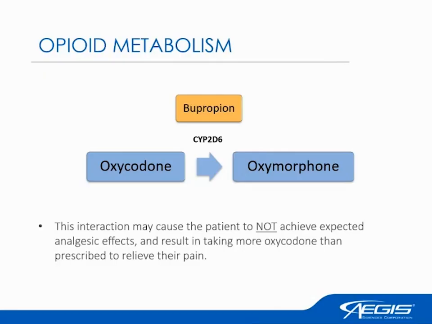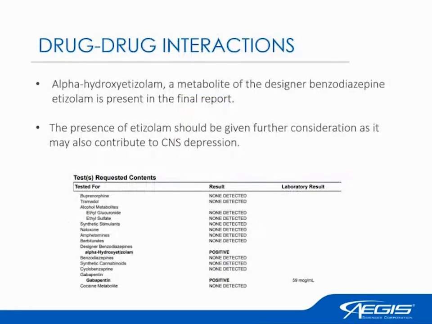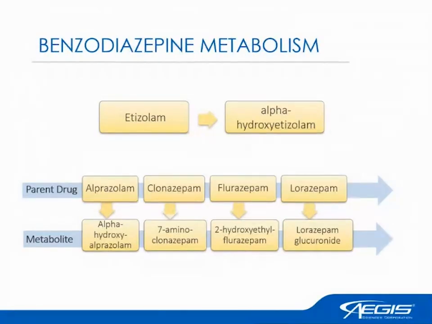Additionally, with drug interactions, alpha-hydroxyetizolam is the metabolite of etizolam, which is a designer benzodiazepine. As I mentioned before, it may have CNS depression effects, but especially in combination with these already other CNS depressants that the patient's taking, such as the gabapentin and the oxycodone. So all these medications together can unfortunately overwhelm the patient's system and lead to a possible overdose. And just again, a little bit of a representation of what this metabolism looks like.